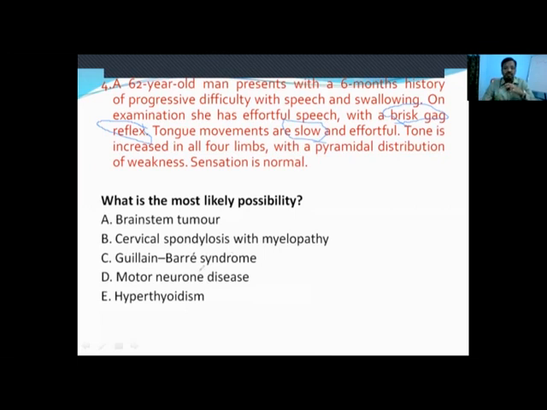Whereas motor neuron disease is a pure motor disease without sensory involvement. If only UMN weakness is there, it is called primary lateral sclerosis. If it is a combination of both UMN and LMN weakness, it is called amyotrophic lateral sclerosis. And the other one, hyperthyroidism: usually people will describe in questions Graves' ophthalmopathy, Graves' disease, with exophthalmos and remaining findings like palpitations mentioned, as it is a systemic disease, but those things are not mentioned here.